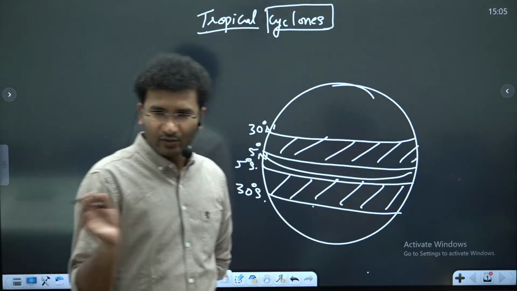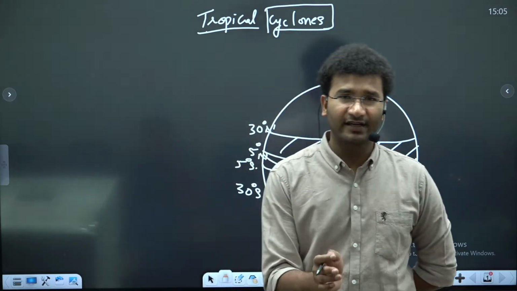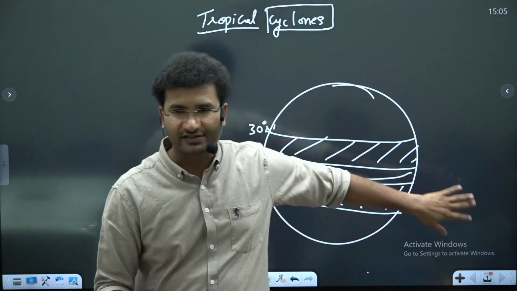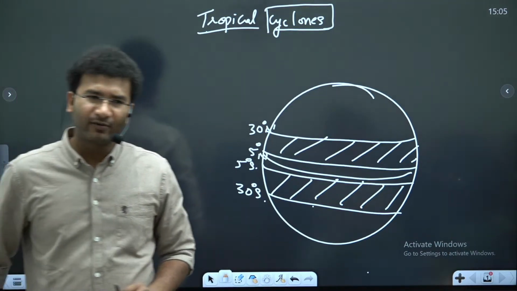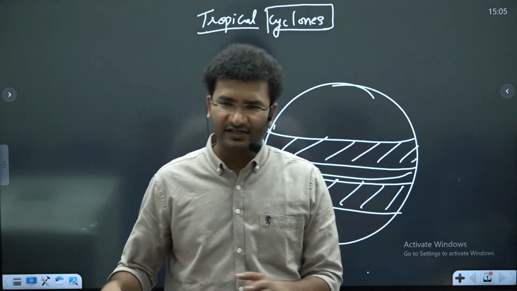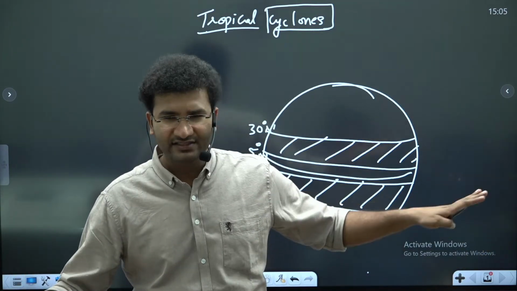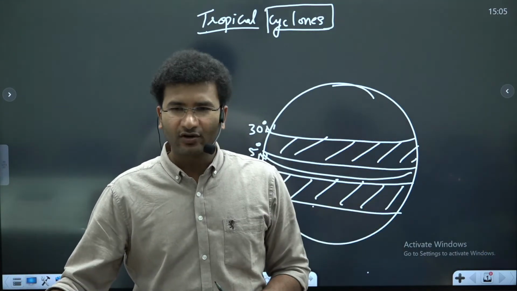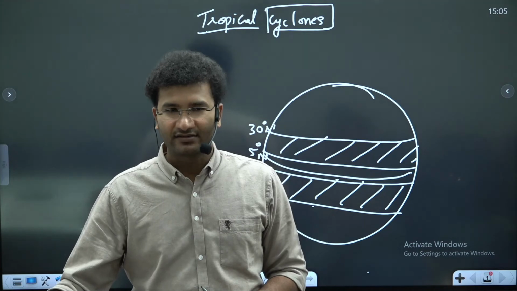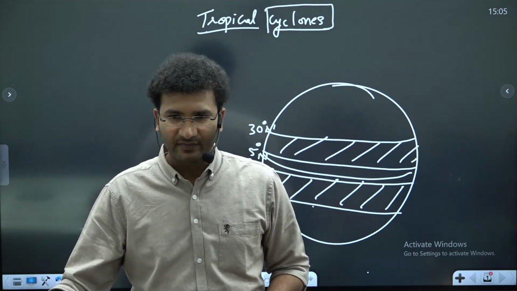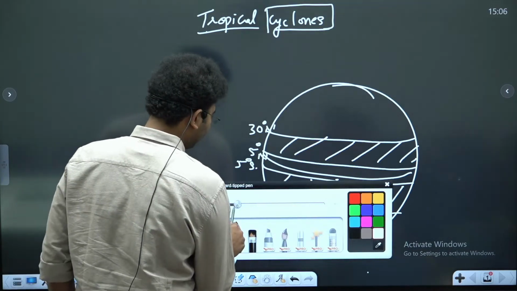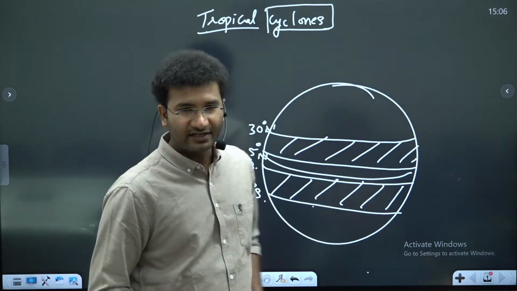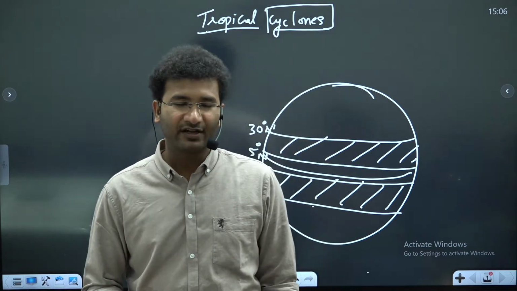Can you recall the name of a cyclone in recent times which has struck these regions? Anyone? A cyclone which has been very much present in current affairs in the last 2-3 weeks. Cyclone Freddy. Cyclone Freddy is also very active. But broadly, this is not the time period for tropical cyclones, it is the time period for temperate cyclones.